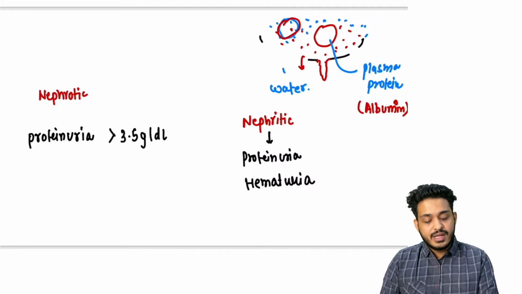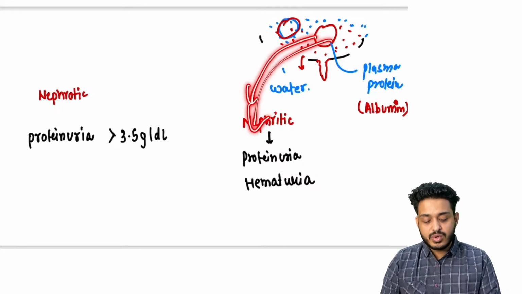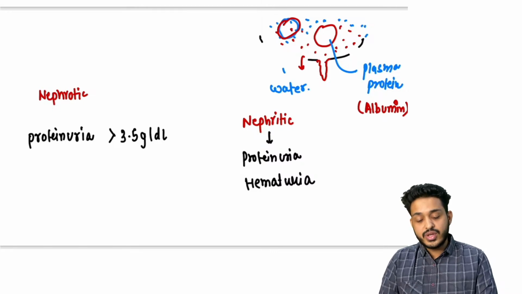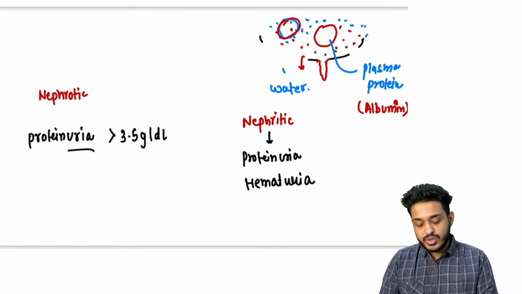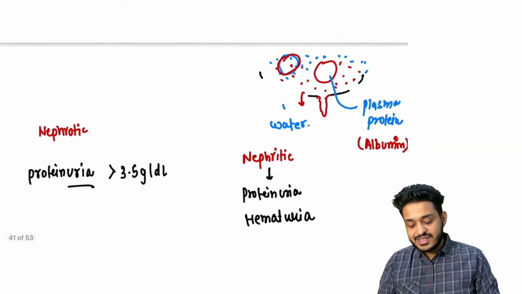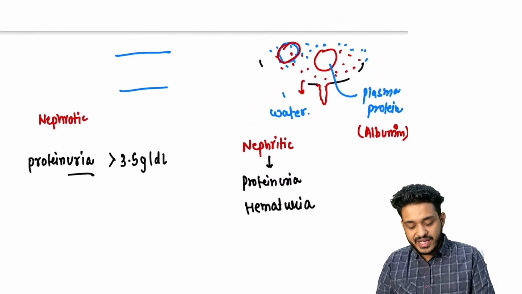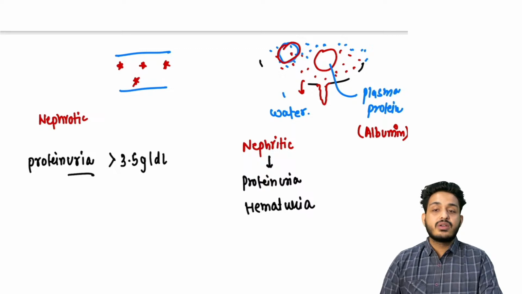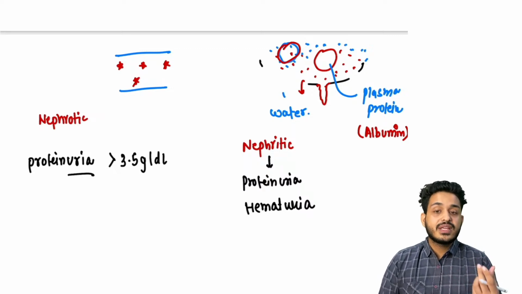What is happening? Sir, these plasma proteins are going away. Going where? In the urine. That is going to cause proteinuria. Now what is the function of this protein? If you make it simple, it will be very very easy for you. So proteins का function क्या होता है? Albumin का function क्या होता है? Blood को thick करके रखना. It will be making the blood thick.